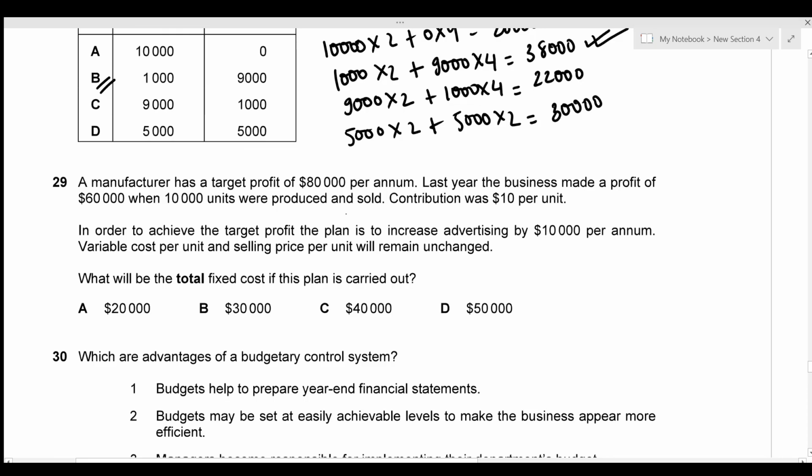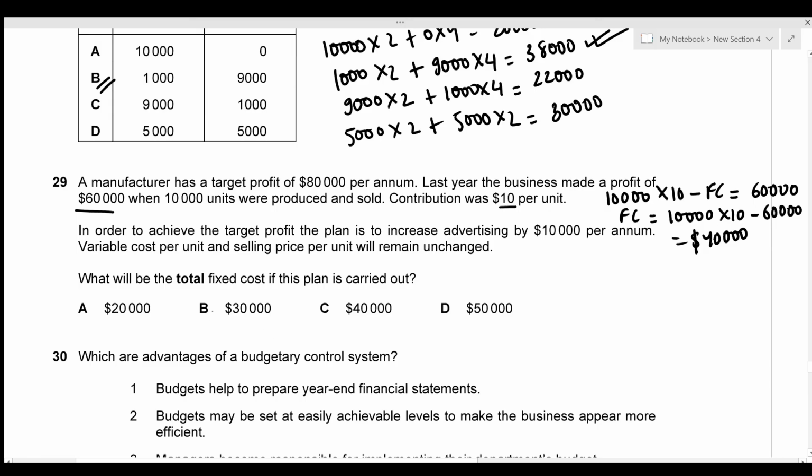A manufacturer has a target profit of 80,000 per annum, and last year the business made a profit of 60,000 when 10,000 units were produced and sold, and the contribution was $10 per unit. So I'm just going to figure out the fixed cost first. That's given by the number of units, which is 10,000, into contribution per unit, which is 10, minus fixed cost, equals the profit, which is 60,000. So here the fixed cost is going to be 10,000 into 10 minus 60,000, which is 40,000.